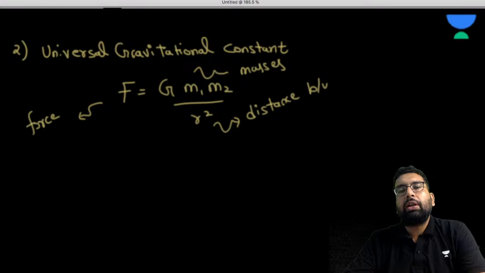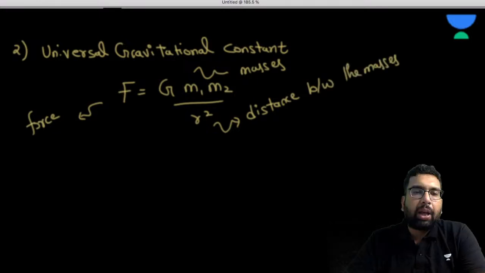Sir, we haven't seen this formula yet. Okay, don't worry, I am giving you the formula. You just give me the dimension. F is equal to G m1 m2 upon r square.